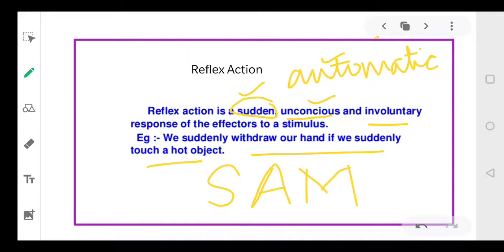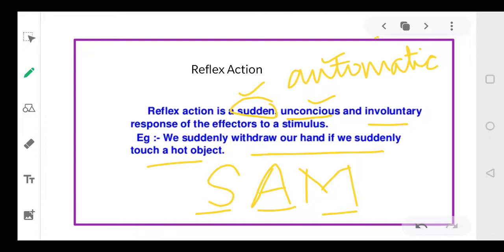It is a SAM. S means it is spontaneous. A means it is automatic. M means it is a mechanical response. So reflex action is a spontaneous, automatic and mechanical response of the individual to a particular stimulus, and it is an involuntary action. Involuntary action means it occurs without your control. You cannot control it. It is not according to your will.